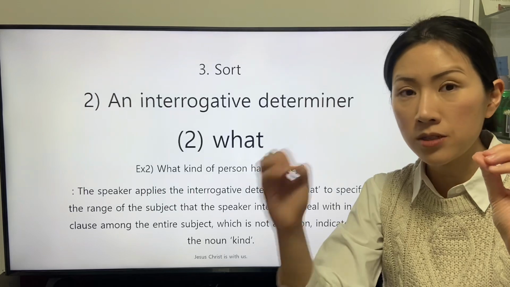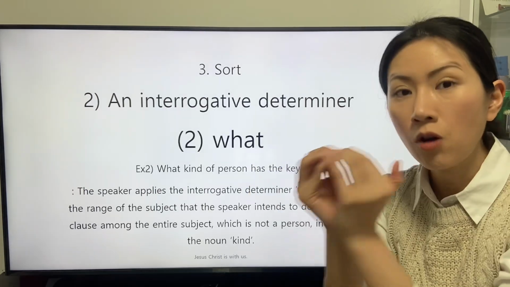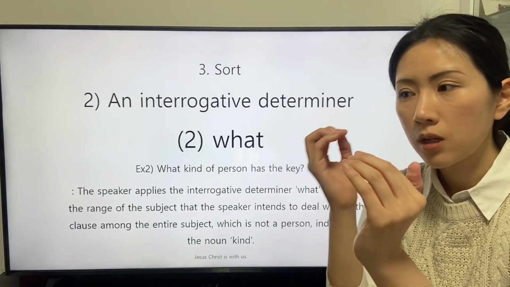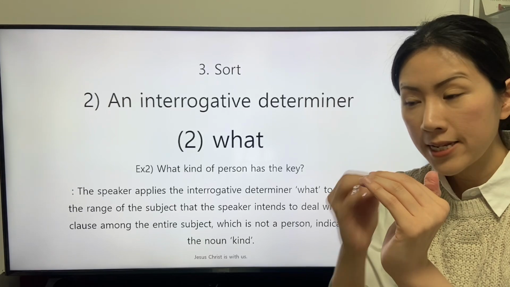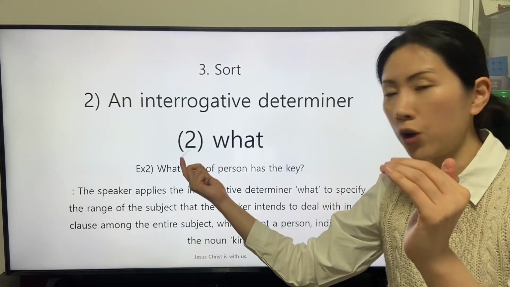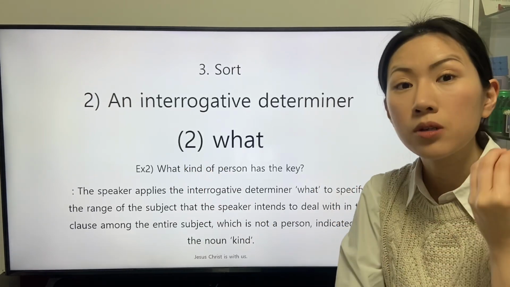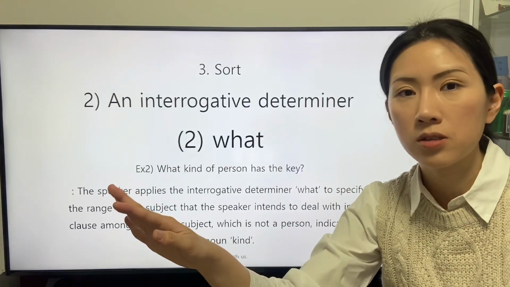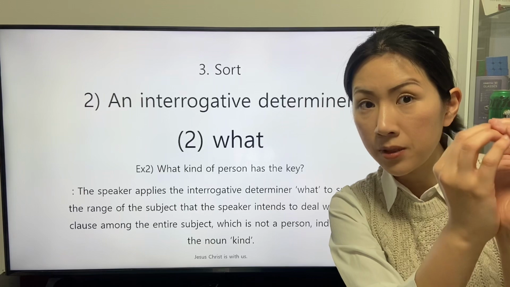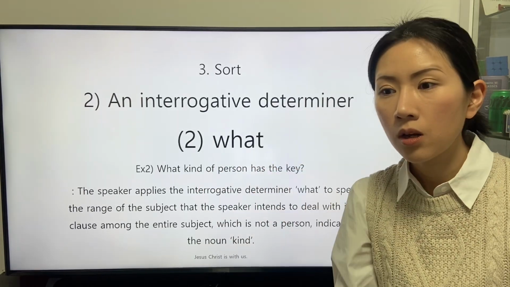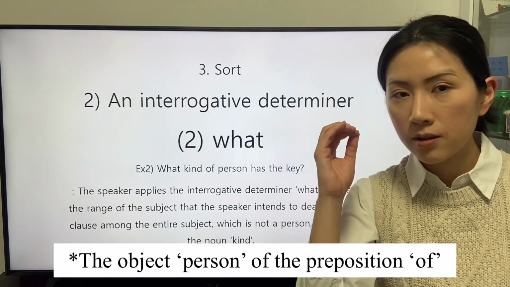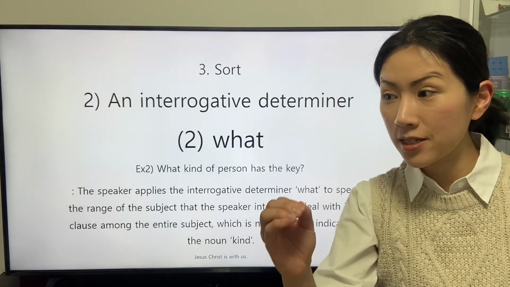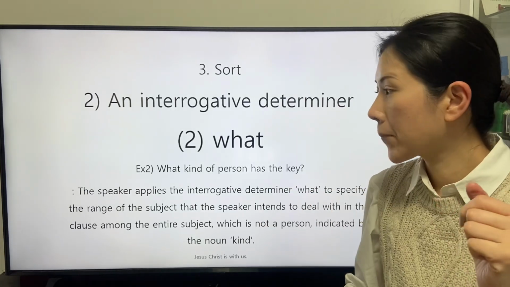This is obvious because a group of people that is indicated by the noun, kind, does not indicate a person directly. A group of people and a person are different. It indicates every person.